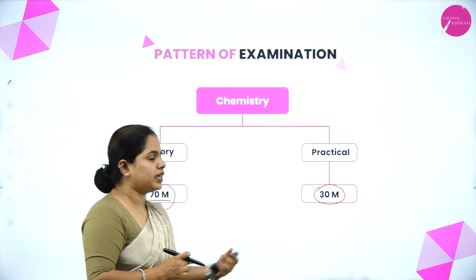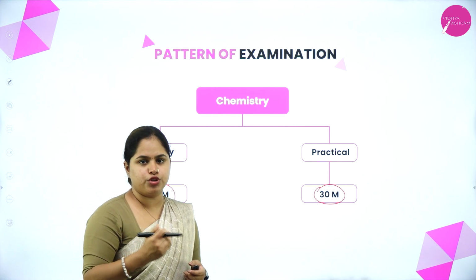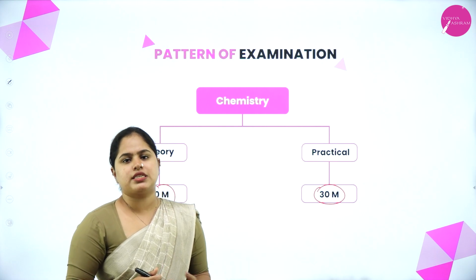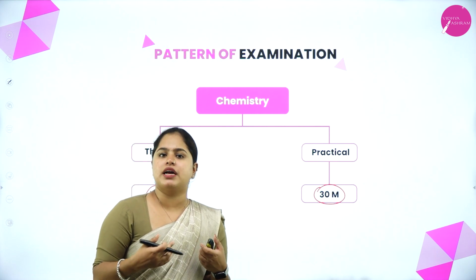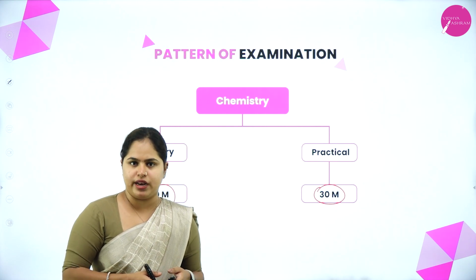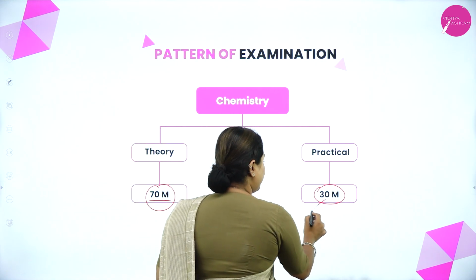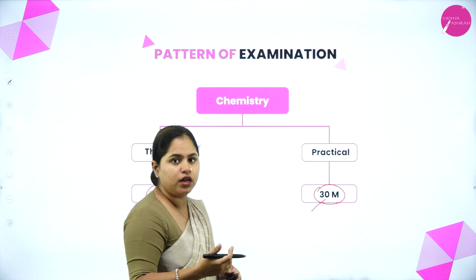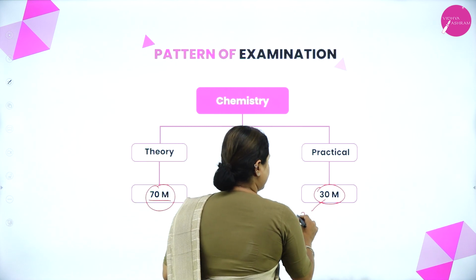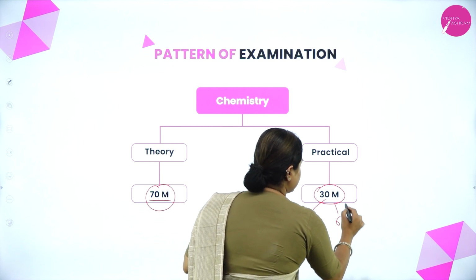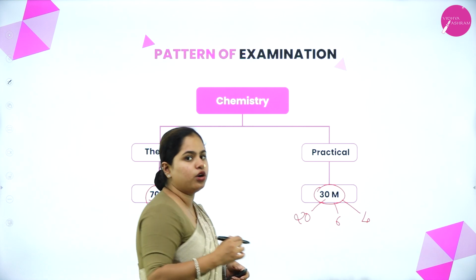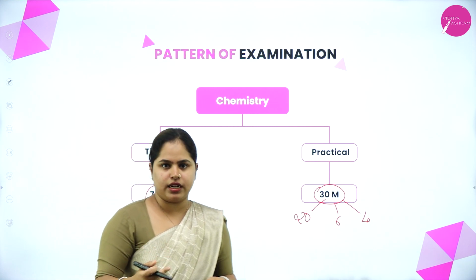Right, so practical will be the experiments that you are going to do in lab. In the upcoming slides, I will be discussing what are the practical experiments that you are going to do in lab as well. Right, so for what you are doing in the lab, that is the performance of the experiment, you will be getting 20 marks. The rest 6 and 4 marks will be for your viva as well as the record.